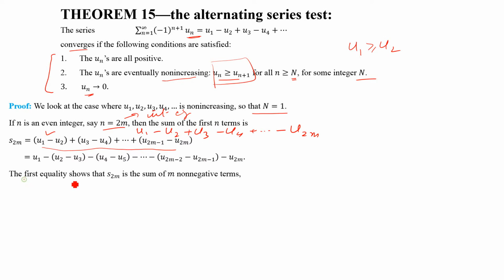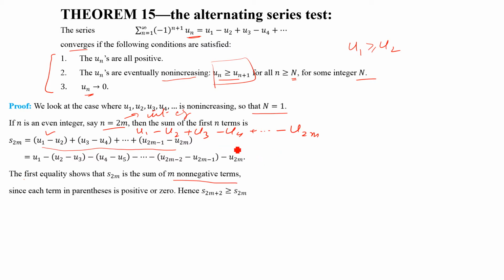So the first equality shows that S2m is the sum of m non-negative terms, right? Since each term in parentheses is positive or 0, as I told you, therefore S2m plus 2 is greater or equal to S2m. That is, if S2m is this, then what is S2m plus 2?